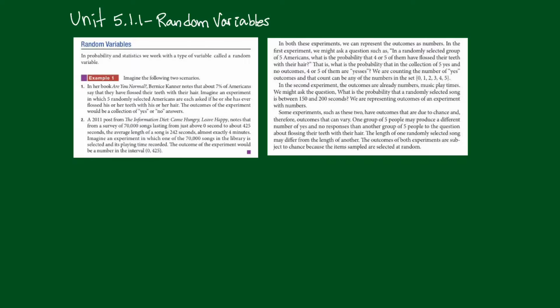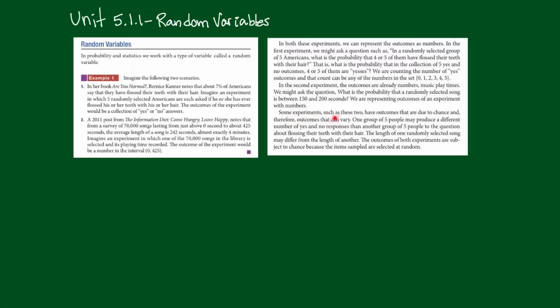Now, in the second experiment with the songs, the outcomes are already numbers, music play times. So you might ask this question: what is the probability that a randomly selected song is between 150 and 200 seconds? So we're representing outcomes of an experiment with numbers.